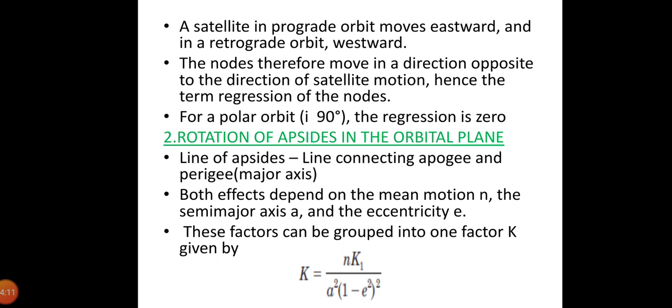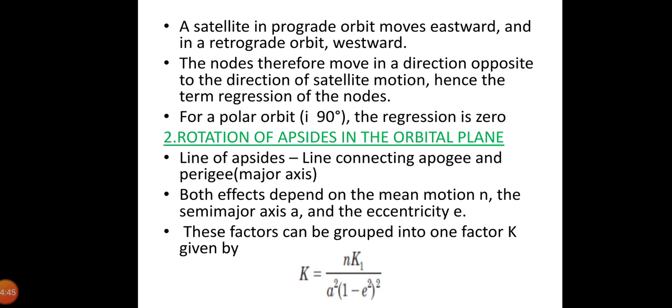A satellite in a prograde orbit moves eastward, and in a retrograde orbit it moves westward. The nodes therefore move in a direction opposite to the direction of the satellite motion, hence the term regression of the nodes. For a polar orbit, that is I is equal to 90 degrees, the regression is 0. The second effect is the rotation of apsides in the orbital plane, and both effects depend upon the mean motion n, the semi-major axis a and eccentricity e.